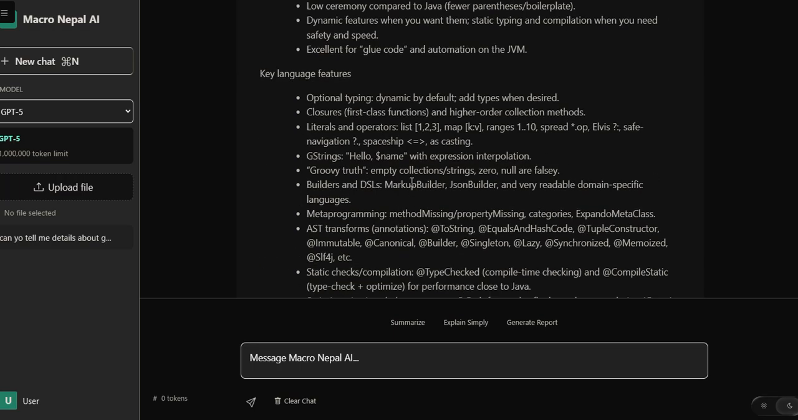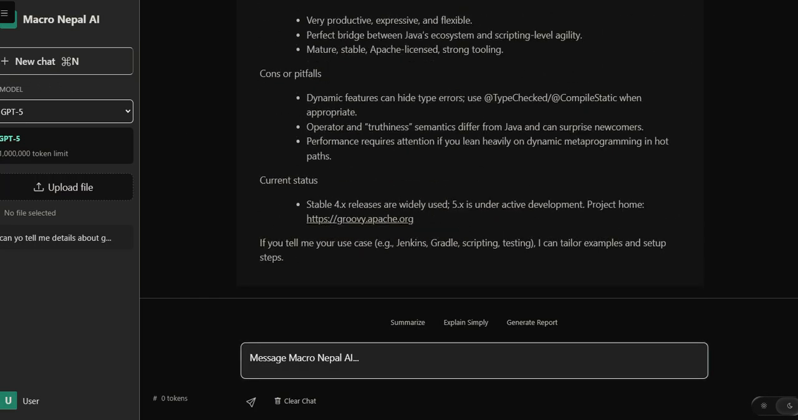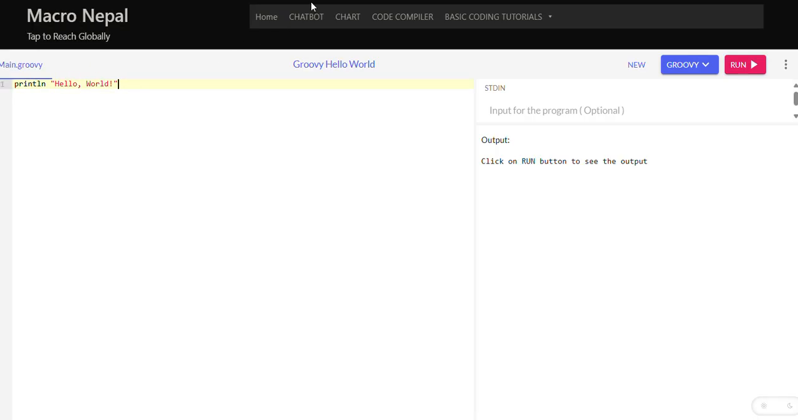Excellent for glue code and automation on the Java virtual machine. Optional typing: dynamic by default, set types when desired. Closures, first-class functions, and higher-order collection methods. Now you can learn much more about this, and if you are facing any issue, here is a chatbot for you. The chatbot will provide all the things that you need.